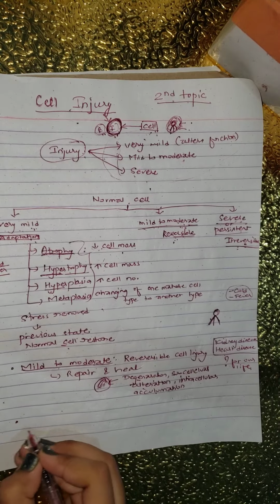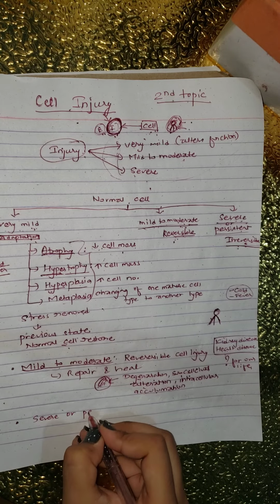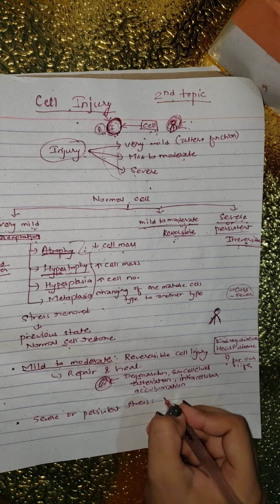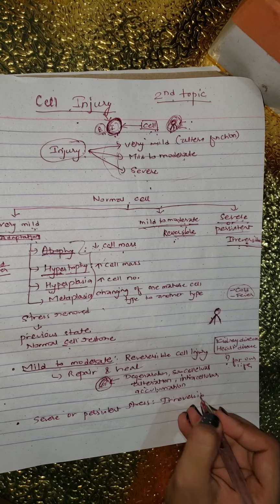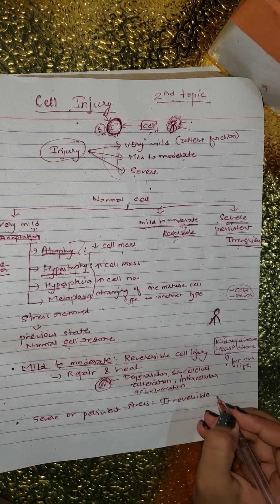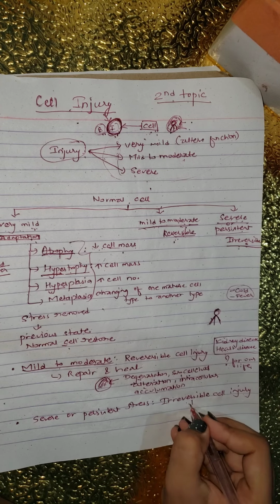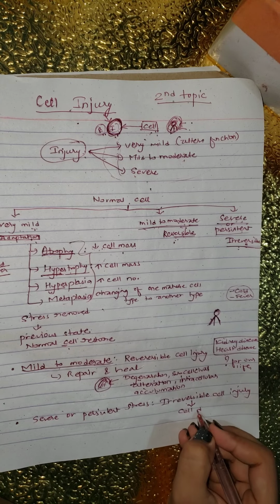So what will happen during severe or persistent stress? As we already know, this is irreversible stress, so the only thing that happens to the cell is cell death.